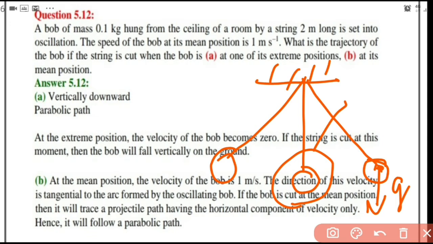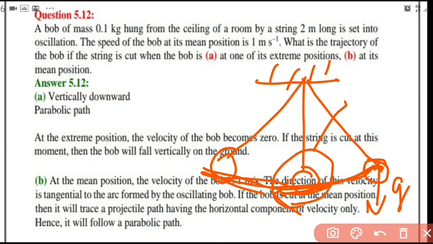Then the second case is at the mean position. At the mean position, the velocity of the bob is 1 meter per second. The direction of this velocity: it is actually following a semicircular path, or the path is an arc shape. Okay, so the direction of velocity is along the tangent.